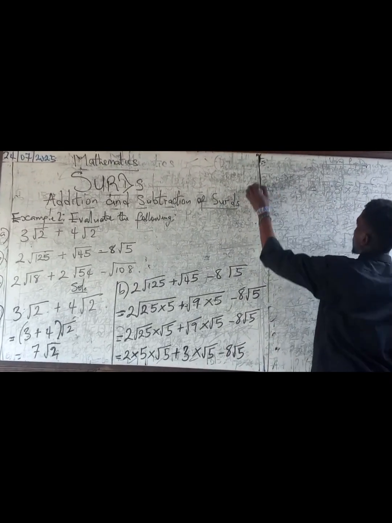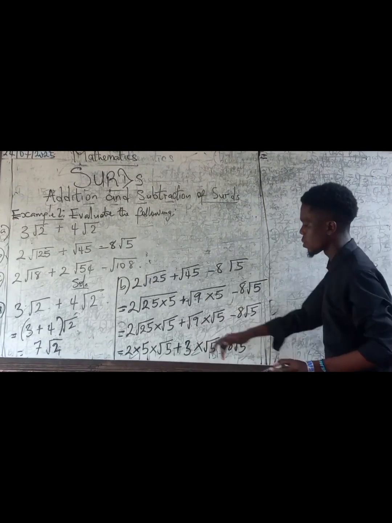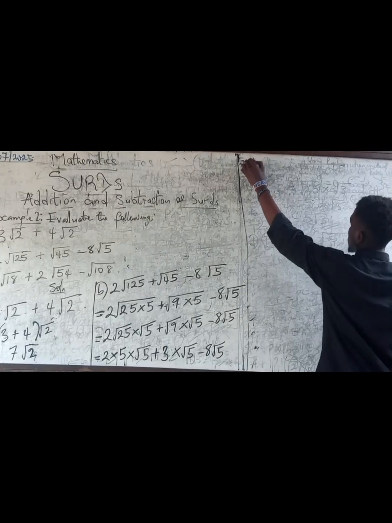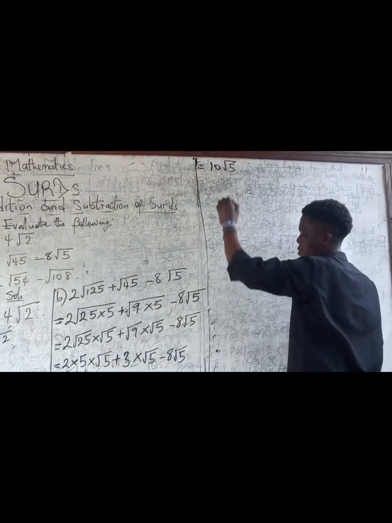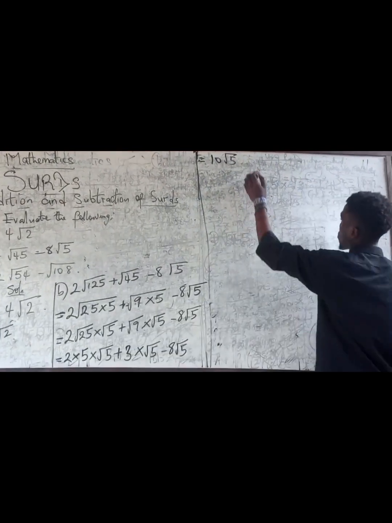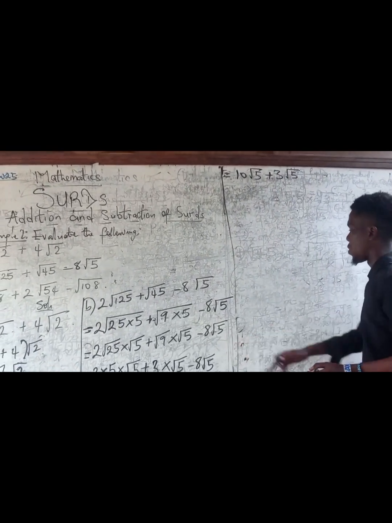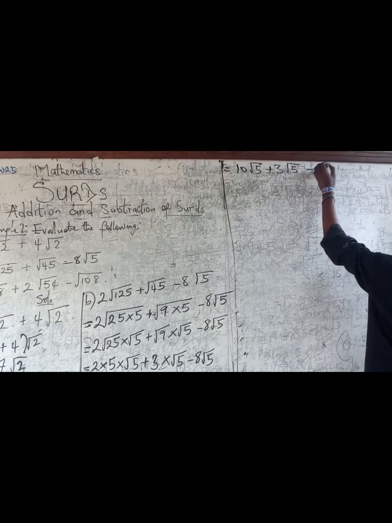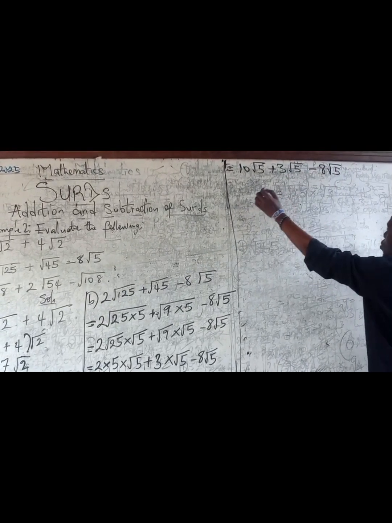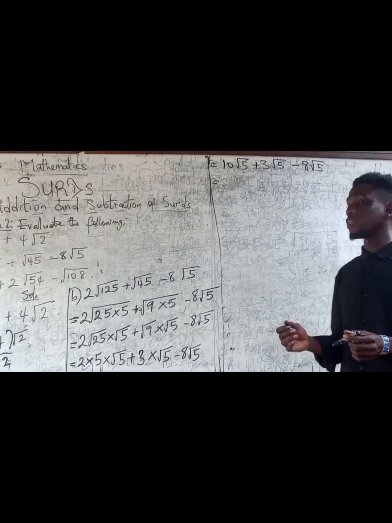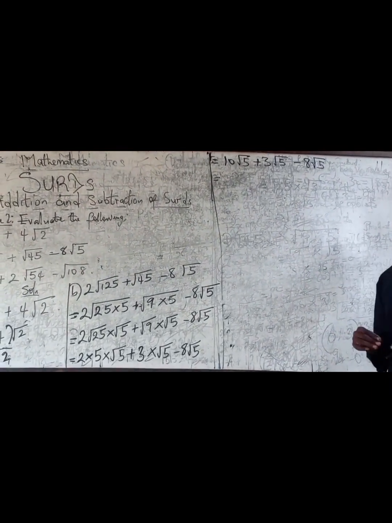So what I have here is 2 times 5, which gives me 10 root 5. And then I have 3 times root 5, that's 3 root 5. And then I have here minus 8 root 5. So you can see now that the first thing I did was to simplify these surds, so I can go ahead and add them together.